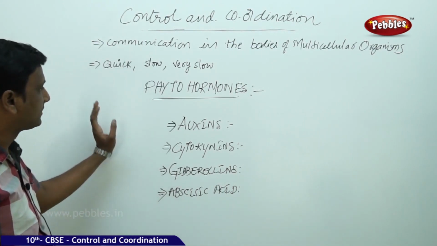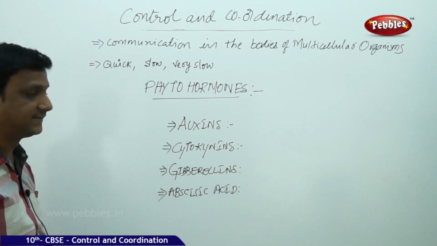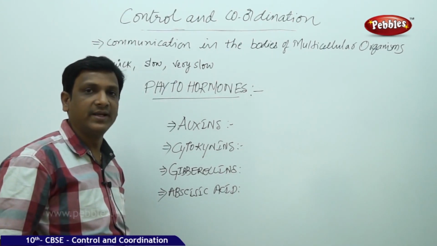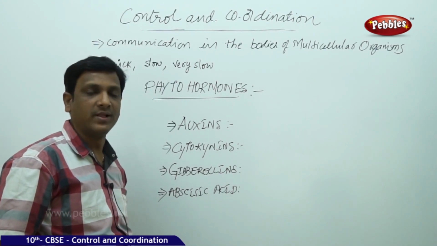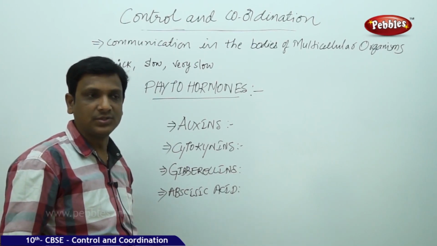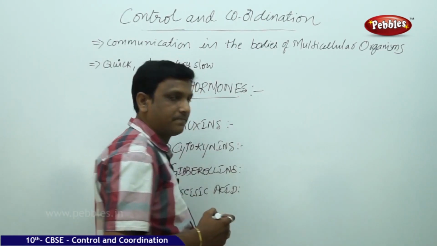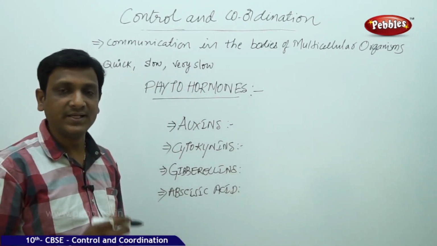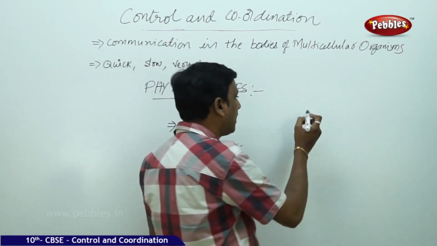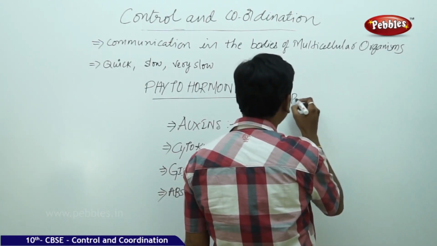So the major phytohormones here we have auxins, cytokinins, gibberellins and abscisic acid. So let us see the first one, auxin. This is a very important hormone found in the plant. It helps the plant to grow in its height. So the height of the plant increases, that is due to the hormone auxin. And not only that, this auxin is responsible for the plant to show phototropism. Plants show response to light called phototropism.